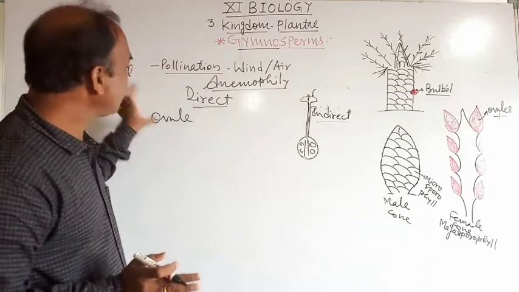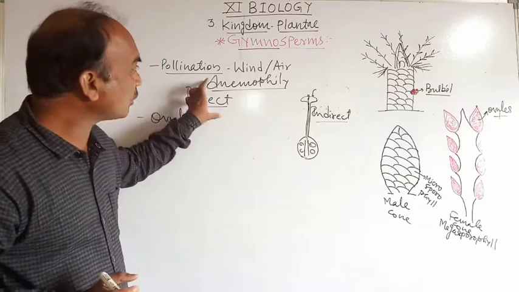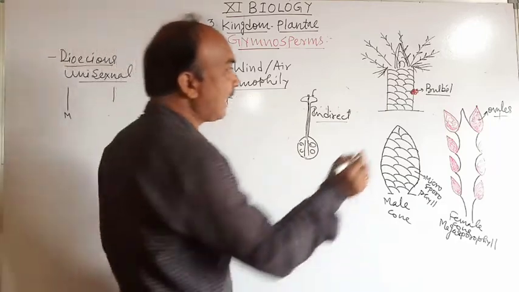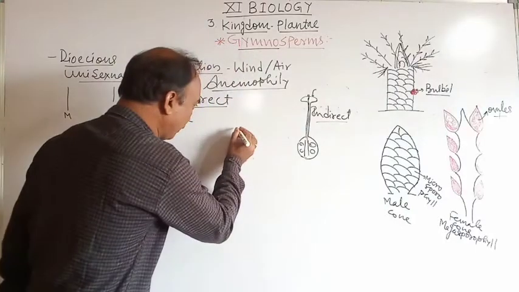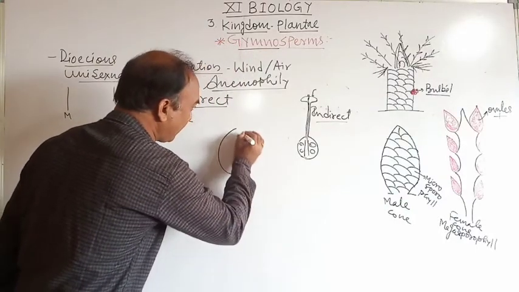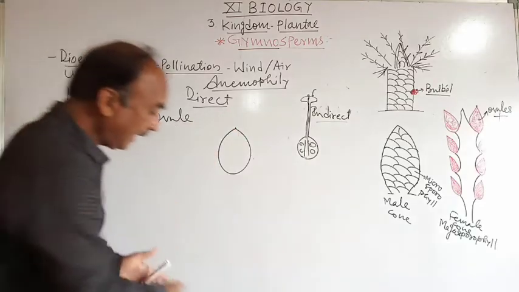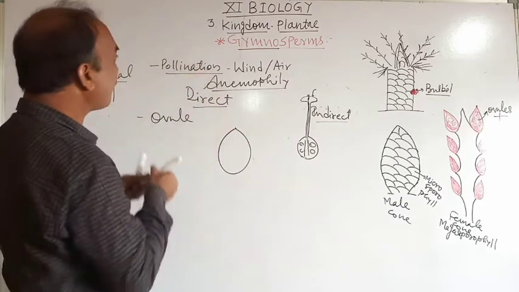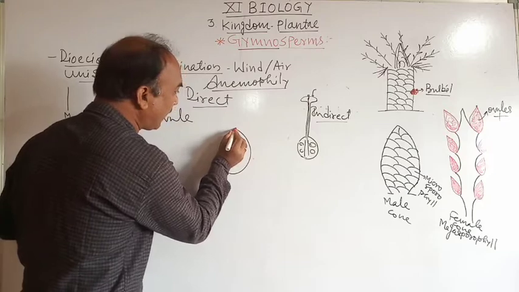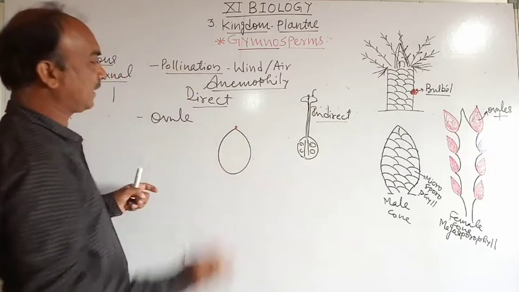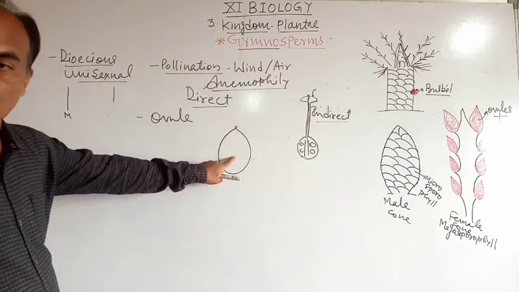In gymnosperms the microspore or pollen grain is directly deposited on the ovule, look, this is the ovule.